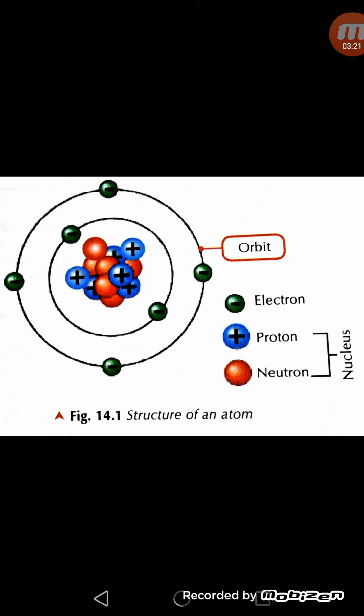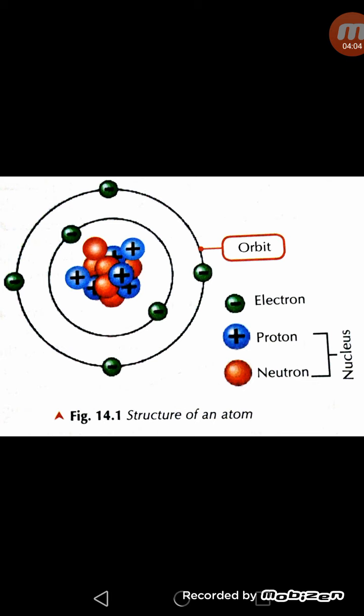Normally, as we are saying, an atom is electrically neutral. However, if it gains electrons from some other atom, it gains the negative charge, and if an atom loses the electrons, it means it gains the positive charge. But the number of protons in an atom remains the same. So if any atom is losing the electrons, it means it gains the positive charge, and if any atom gains the electrons, it acquires the negative charge. So in this way we can say electric charges are developed.